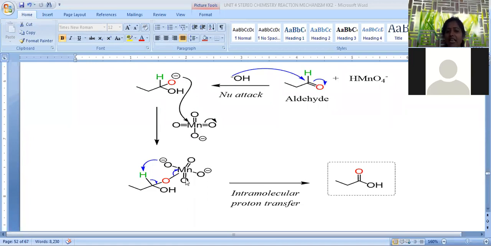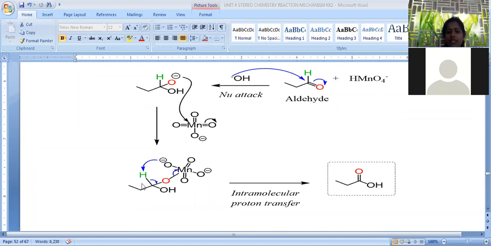The formed product is called a manganate ester. Again, the manganate ester removes the hydrogen adjacent to this oxygen atom, just like in the previous step. This hydrogen is removed from the alcoholic group and shifted towards the O minus present on the manganese species.